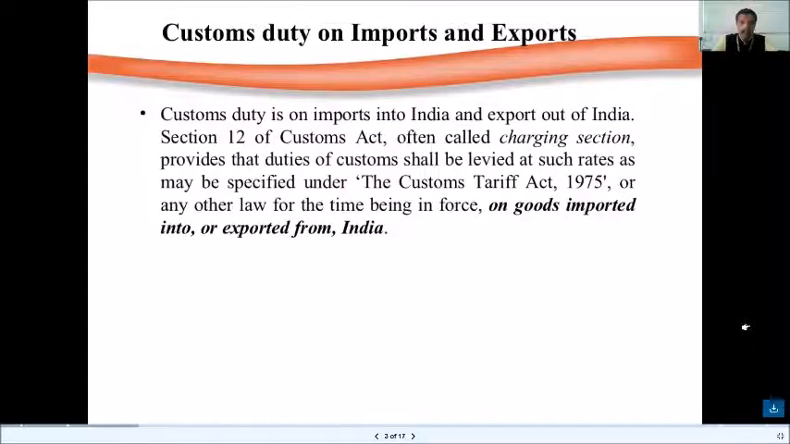Now the rates are amended on a continuous basis, and they fix a certain rate for a specific period depending upon the financial budget every year, or any other law for the time being in force on goods imported into or exported from India. So this Customs Act creates avenues for more exports and restricts more of imports.